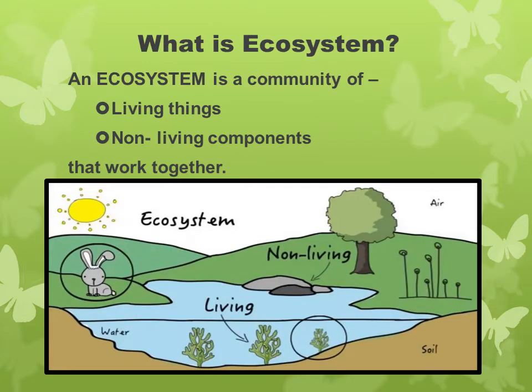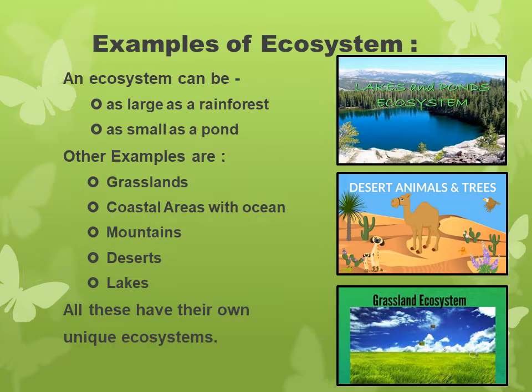So, what is ecosystem? An ecosystem is a community of living things and non-living components that work together. Now, let's have a look at some examples of ecosystem. Number 1, an ecosystem can be as large as a rainforest or as small as a pond.